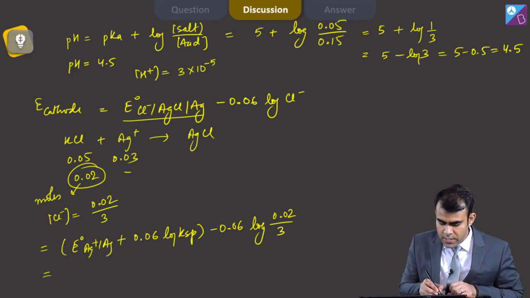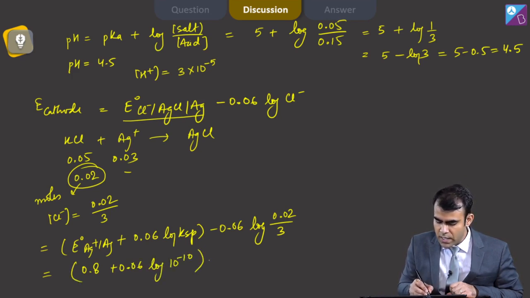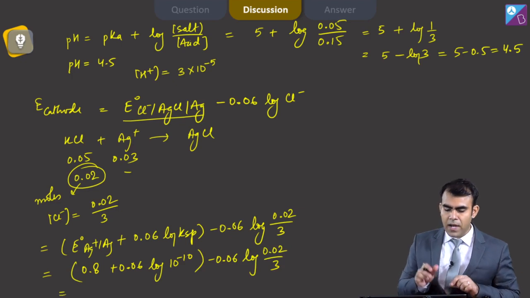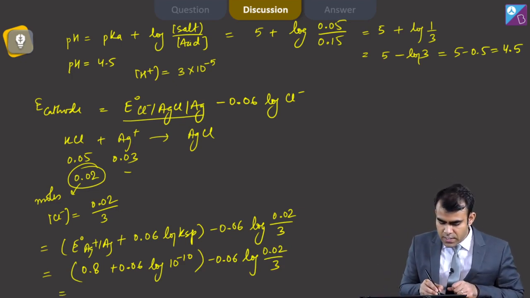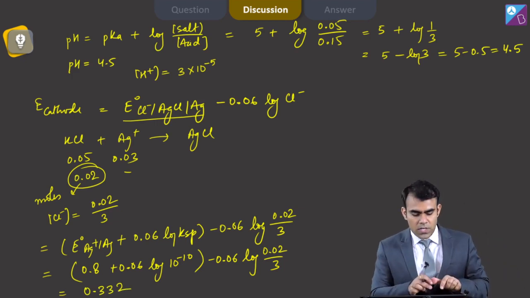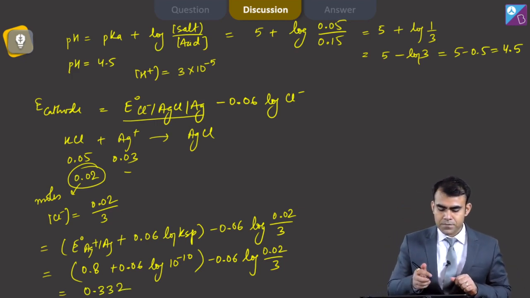Here this is 0.8, this is 0.06 log Ksp, which is 10 to the power minus 10, this is given to us, minus 0.06 log 0.02 divided by 3, and finally when we calculate this, this comes out to be 0.332. Now this is 0.332.